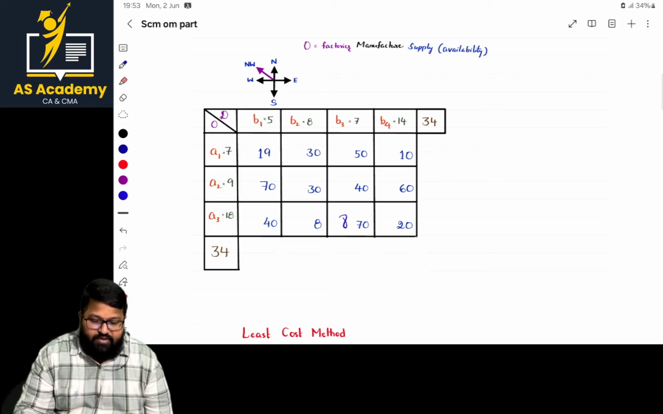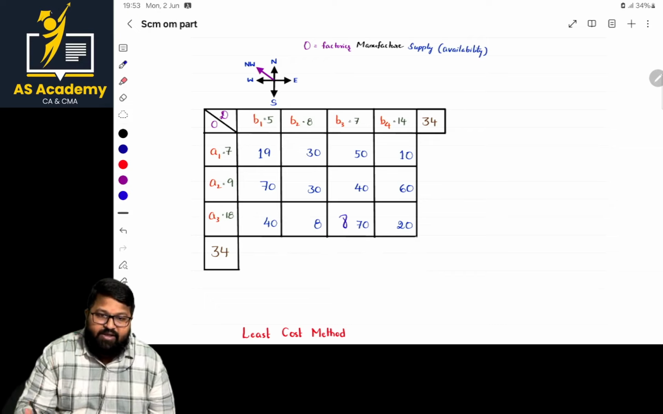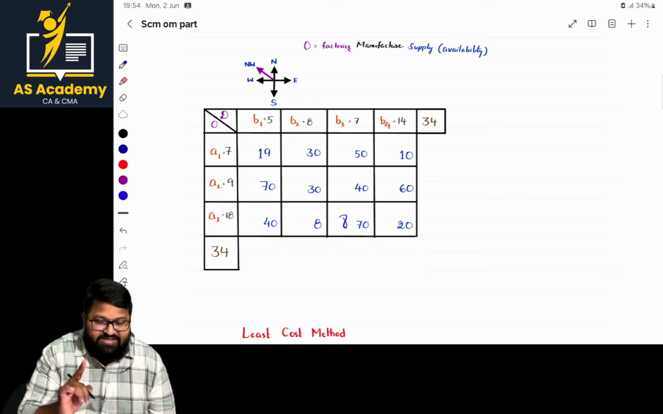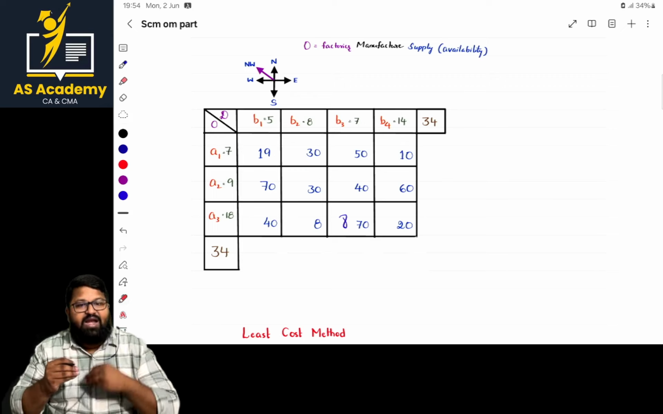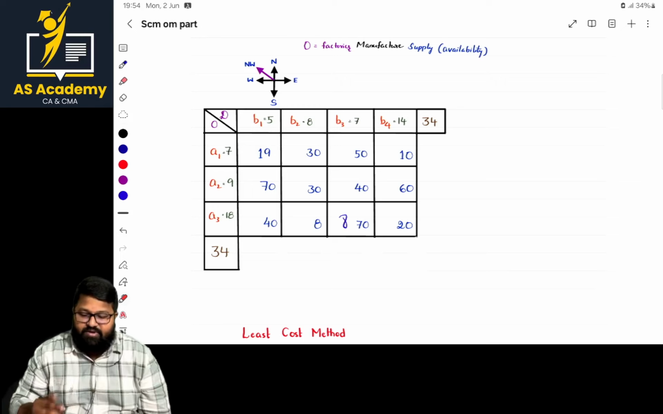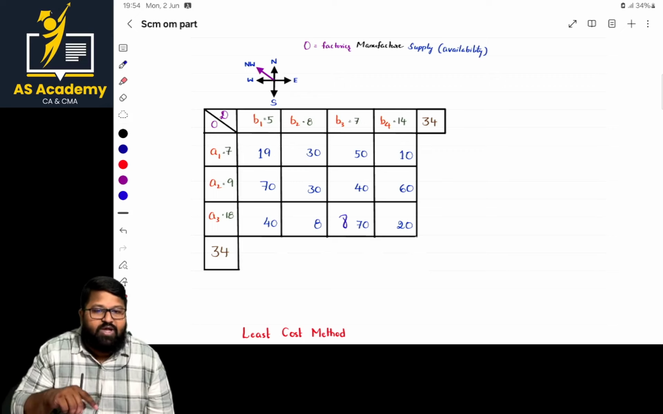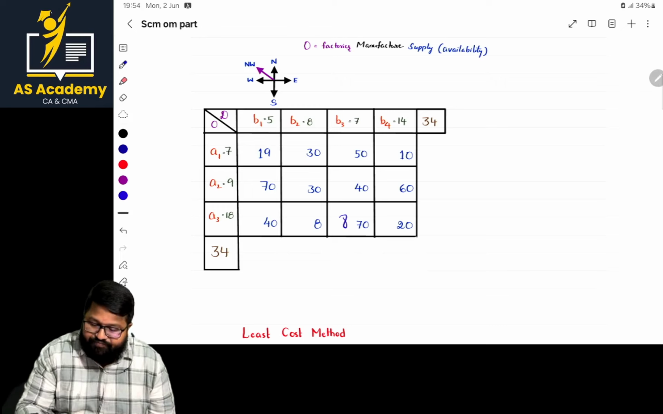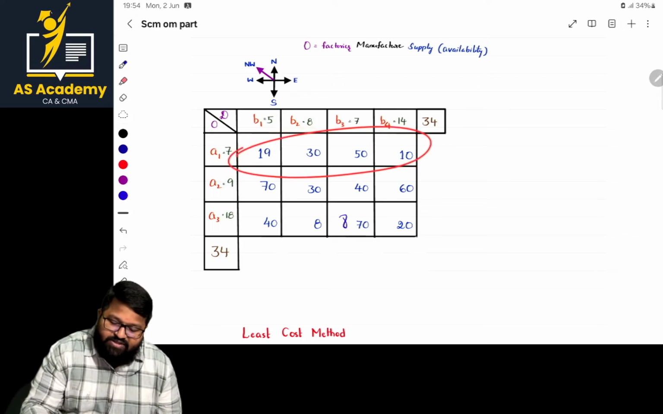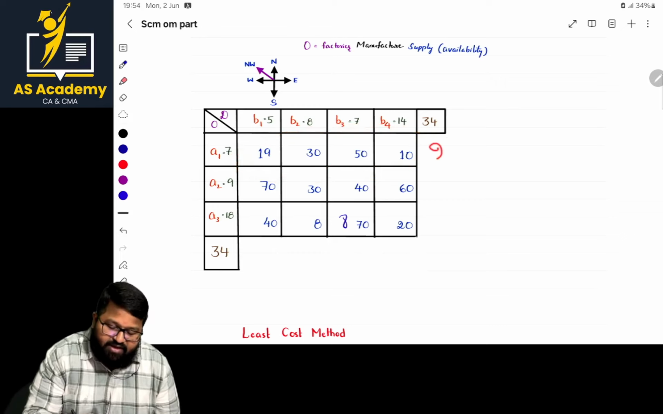We have to calculate row penalties and column penalties. What are they? Nothing but the difference between the first least number and the next least number. This calculation should be done for all the rows, and after that for the columns. In the first row, the first least number is 10, the next least number is 19, and the difference is 9.